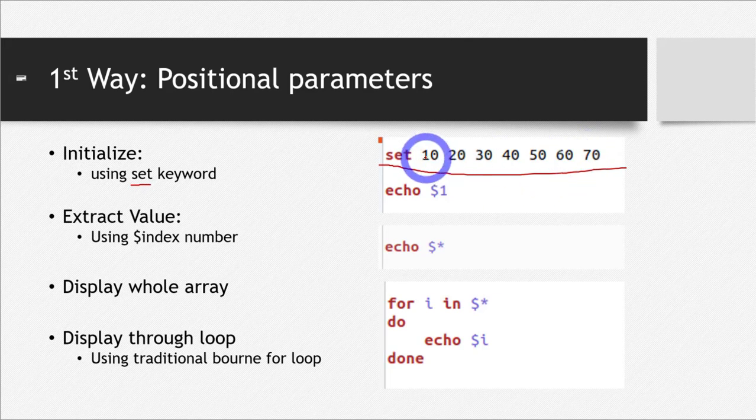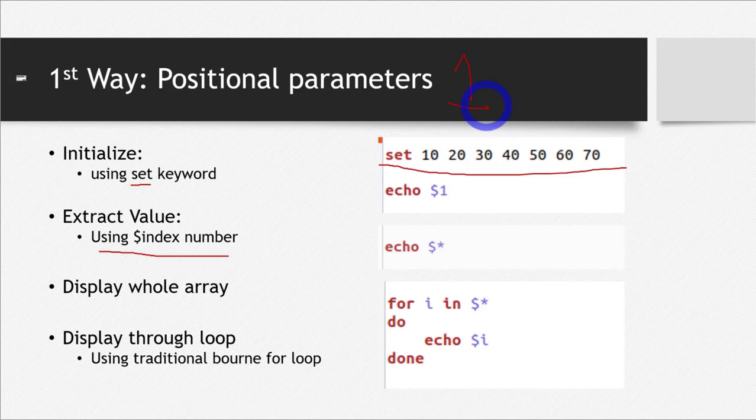Now if I want to extract any element, I will do that using the index number. I just told you a little while ago that in Bourne shell the arrays always start with index 1.